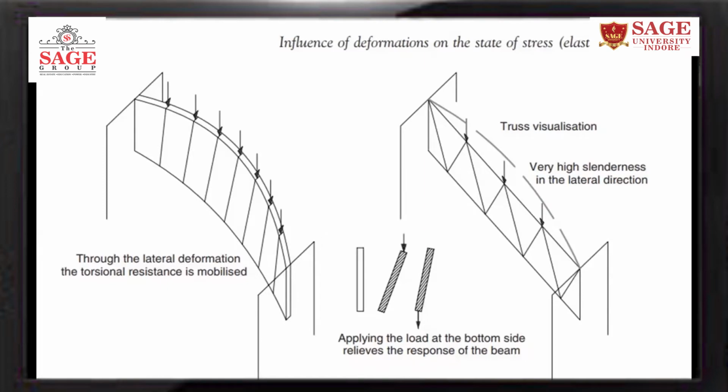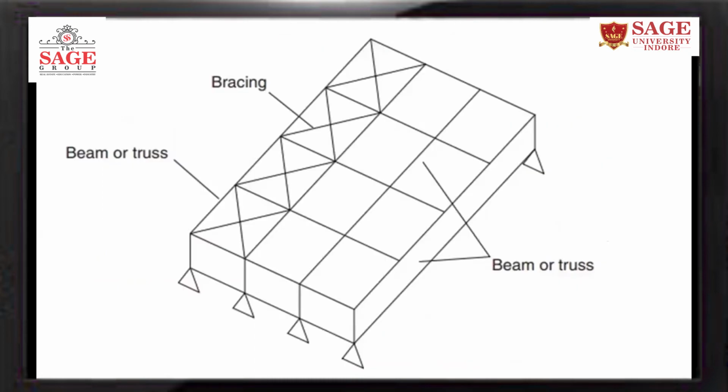Then that is called as lateral deformation of the beam, and this is due to torsion. So originally the beam is straight or vertical, and after this lateral deformation the beam will be like this. To avoid this distortion, we are supposed to provide bracing.